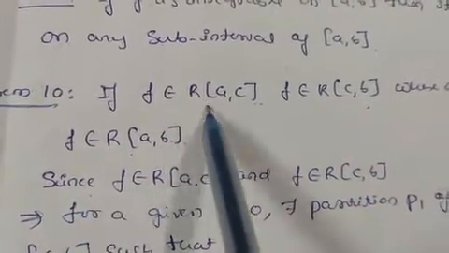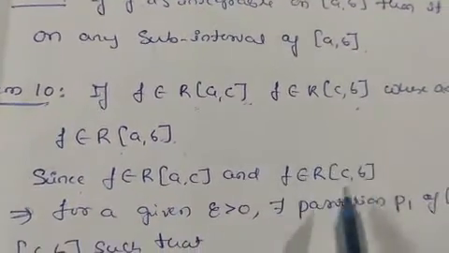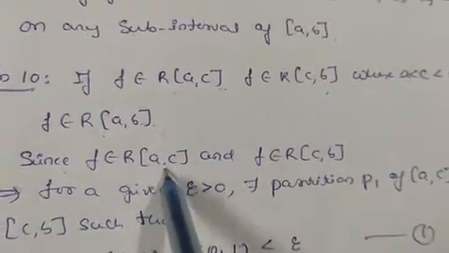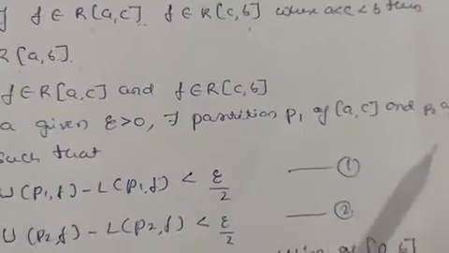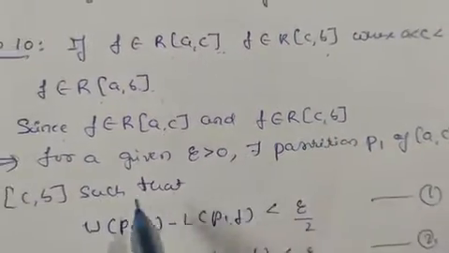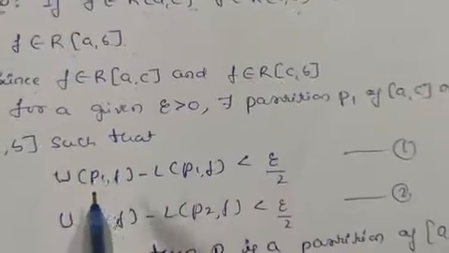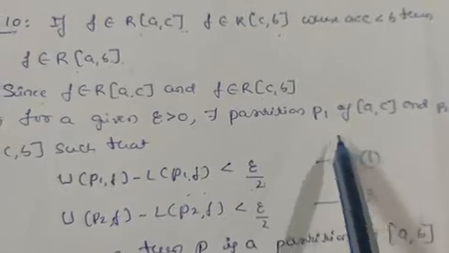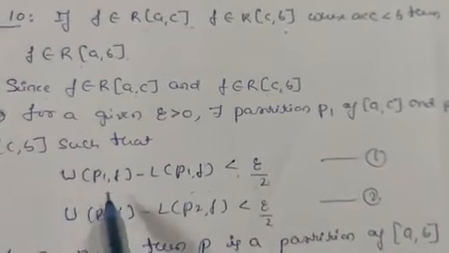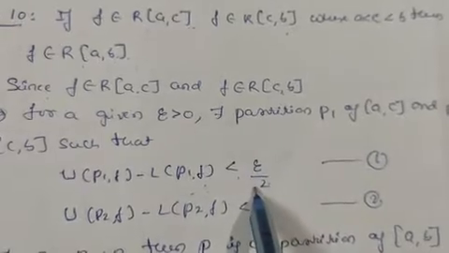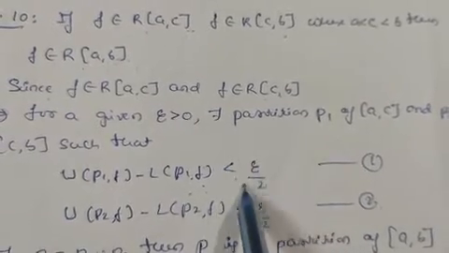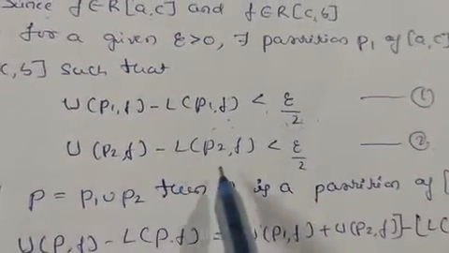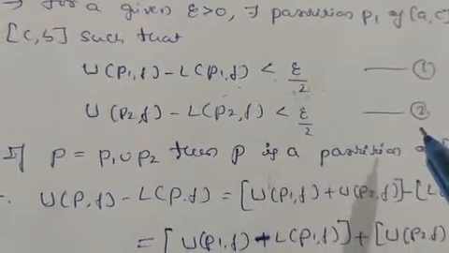Since f belongs to R[a, c] and f belongs to R[c, b], for a given epsilon greater than 0, there exist partitions P1 on [a, c] and P2 on [c, b] such that U(P1, f) minus L(P1, f) is less than epsilon by 2. We know Riemann integrability means it satisfies this definition, U(P1, f) minus L(P1, f) is less than epsilon. We can take epsilon by 2 also. So U(P2, f) minus L(P2, f) is also less than epsilon by 2. Take this as equation number 2.